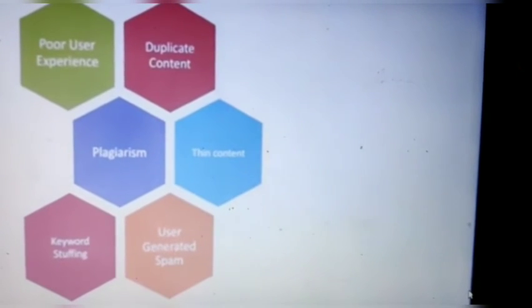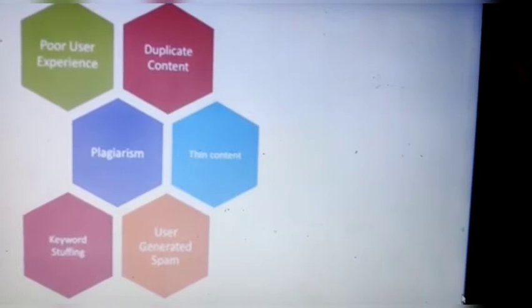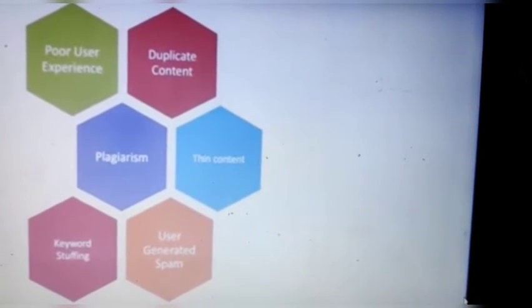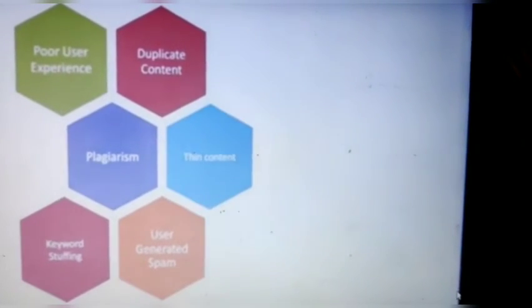Google Panda looks for poor user experience, duplicate content, plagiarism, thin content, keyword stuffing, and user-generated spam. It checks inside using this content, analyzes your page ranking, and moves your rank down or up.